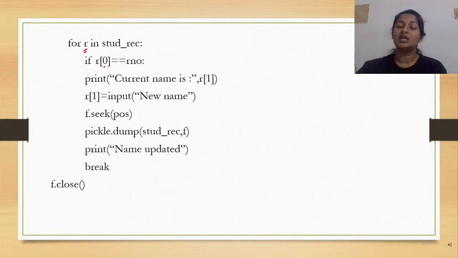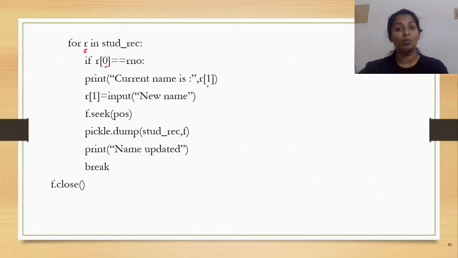Now, what would be at the index value 0? The roll number, isn't it? So, this particular roll number and RNO are compared. Now, if they are equal, you have arrived at the record, isn't it? You have searched and found the record. Now, what are you trying to update? You are just trying to update the name of this student. So, to understand that the change has happened, you are simply printing the current name.